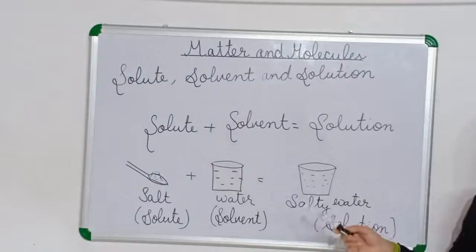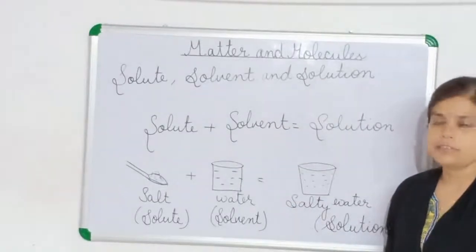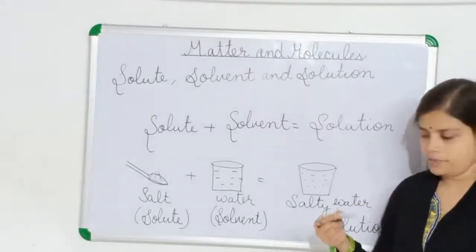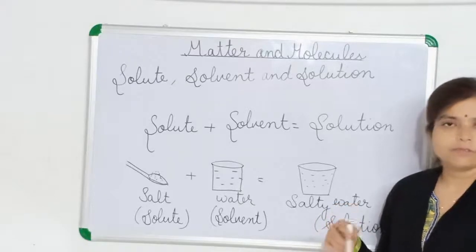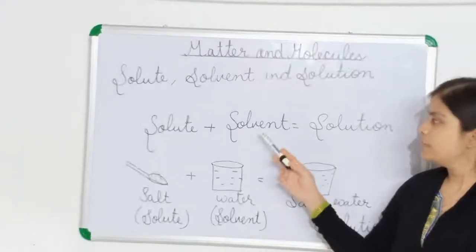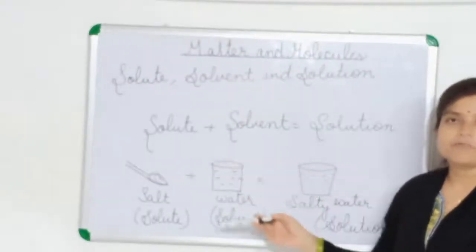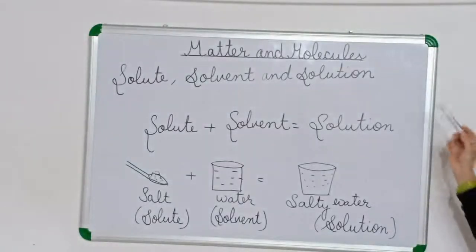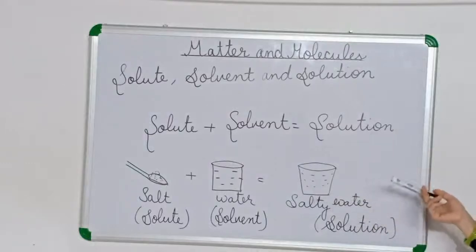Now the liquid in which the solute dissolves is called solvent. So water is a universal solvent. We can dissolve salt also, we can dissolve sugar also, okay? So the liquid in which solute dissolves is called solvent. Now the liquid that is obtained when a solute dissolves in solvent is called solution, okay?